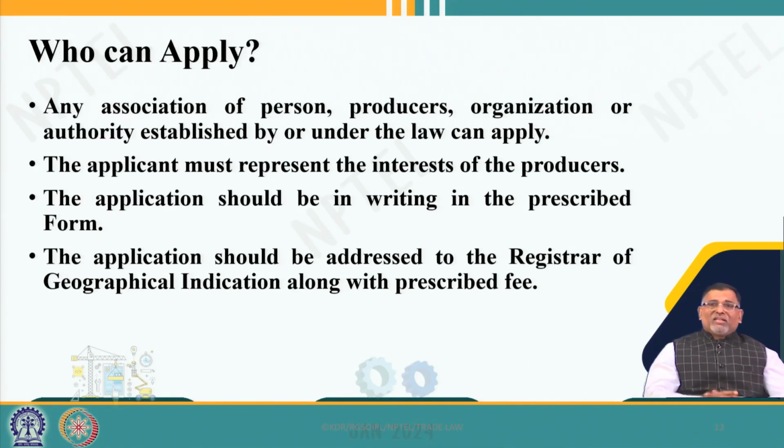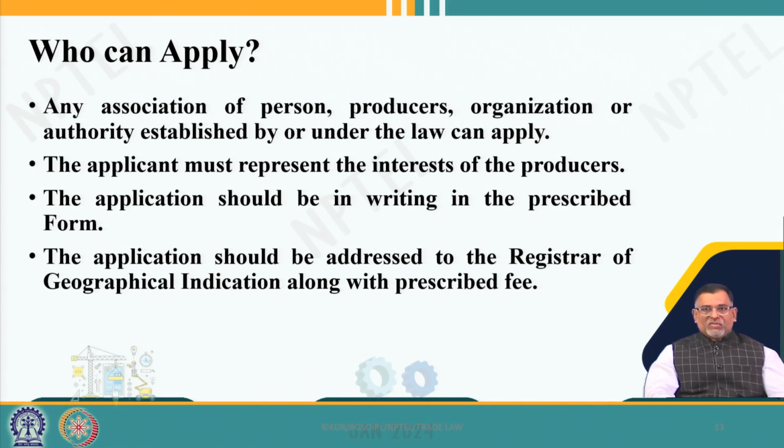And most importantly, as I said, the geographical indication is considered to be a community right. Even though it is all intellectual property law, and all intellectual properties are private rights, here it is a community right.